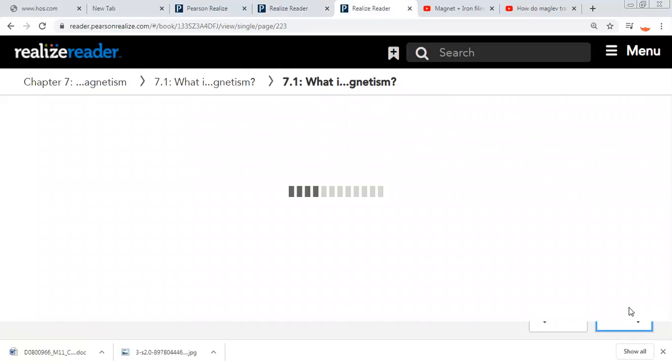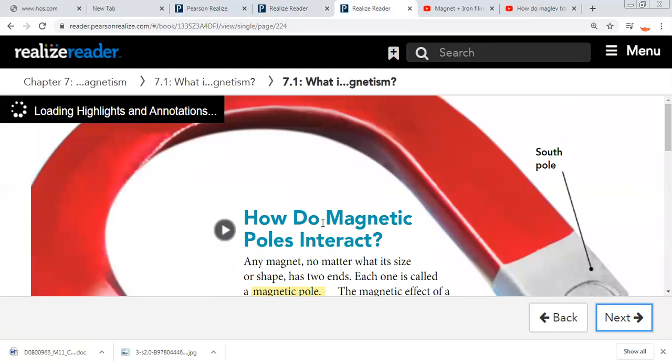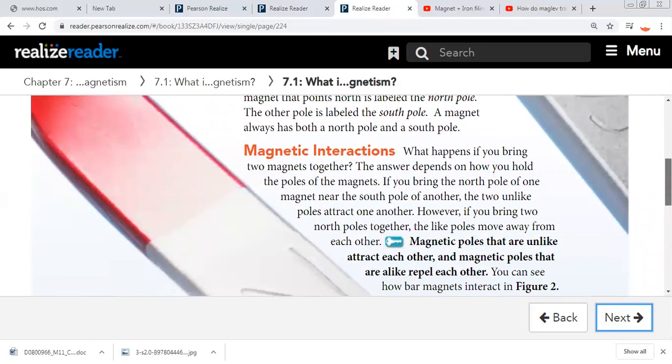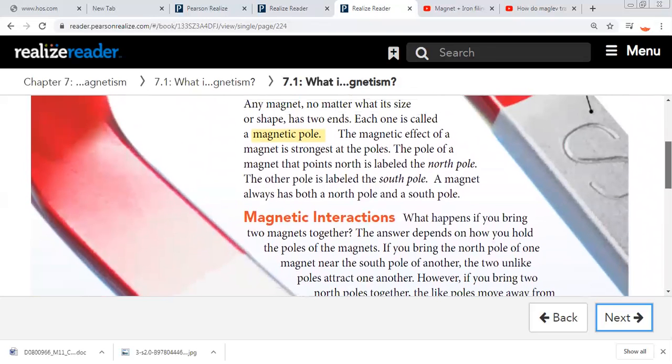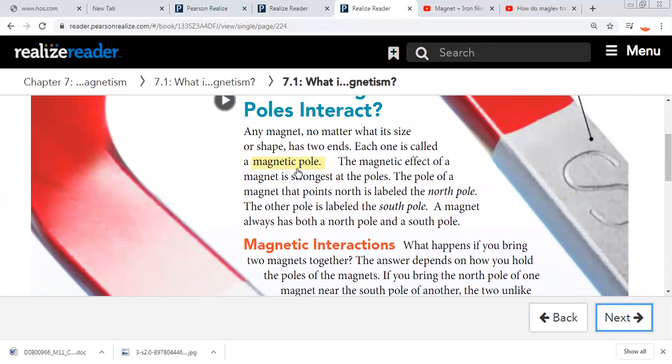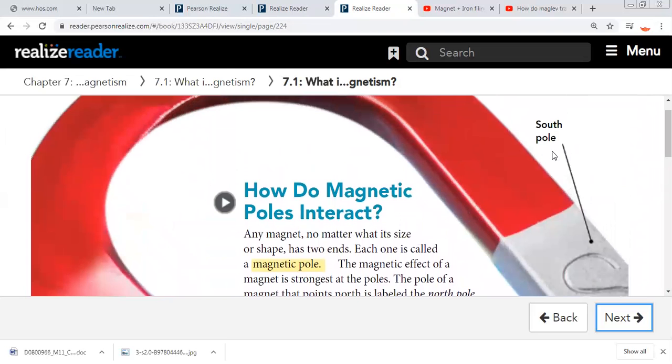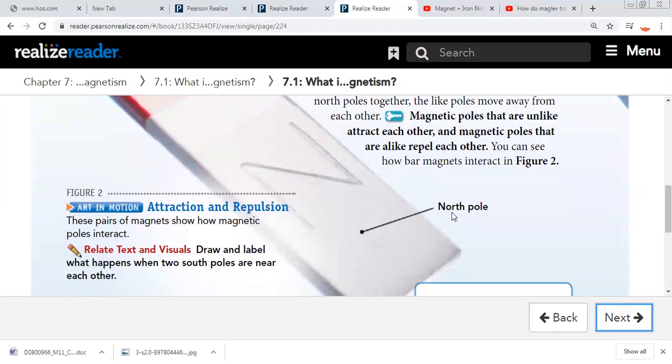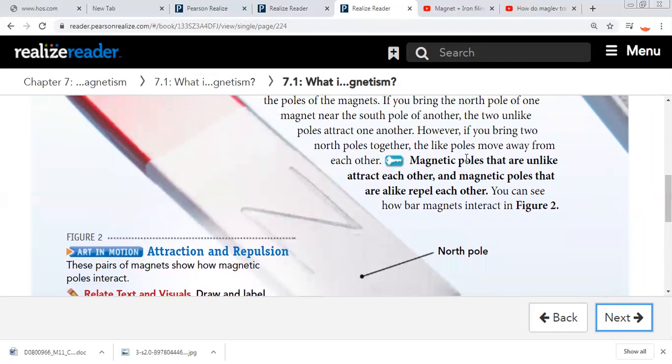Turn to the next page. How do magnetic poles interact? Each magnet has two poles. Each pole is called a magnetic pole. One pole is called the south pole, and the other is called the north pole.